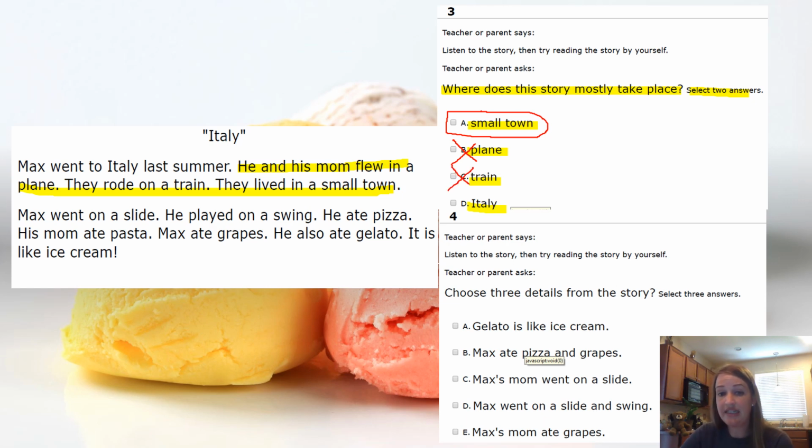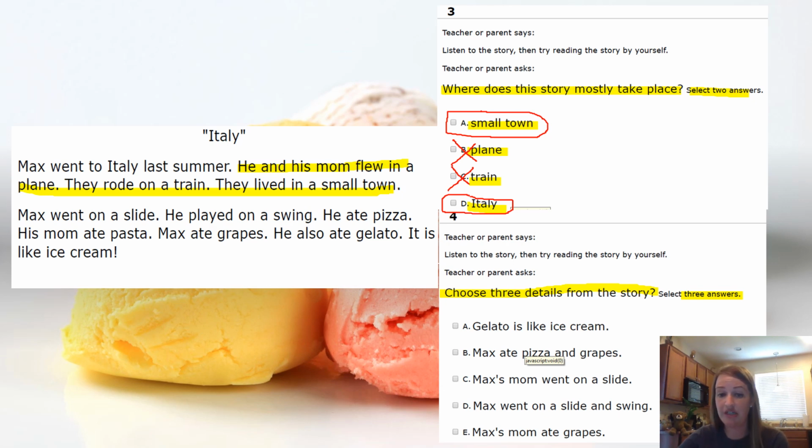And the last one says Italy. Does the story mostly take place in Italy? Sure thing, that's what the story is about, them going to a small town and living in Italy for a while. Okay, question number 4 says, choose 3 details from the story. You can select 3 answers. So I'm going to read our options and think about, did I read about that in the story? Is that true? Is that a key detail that I read in the story?